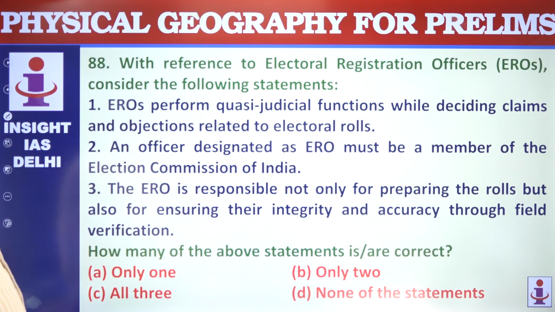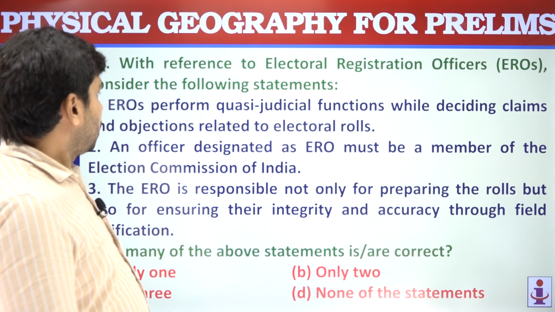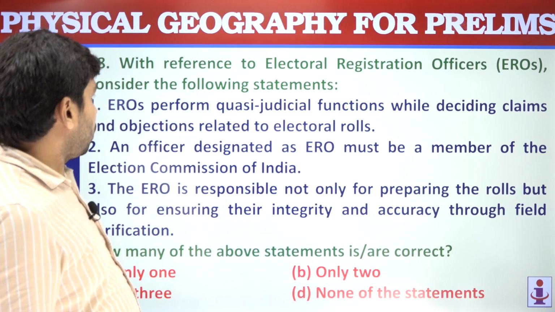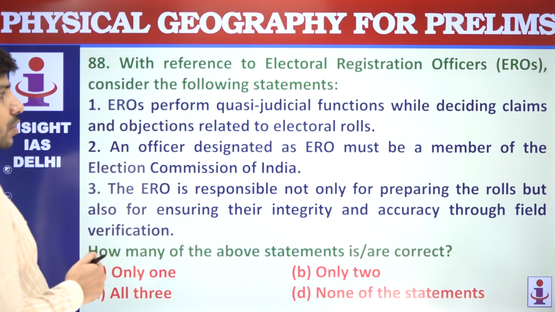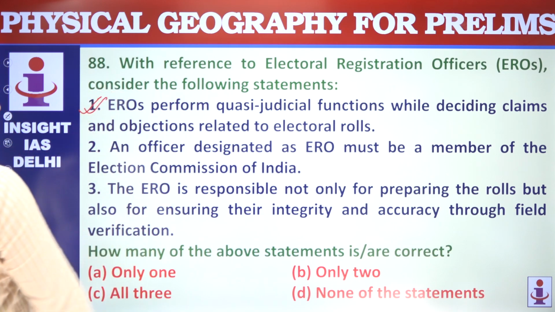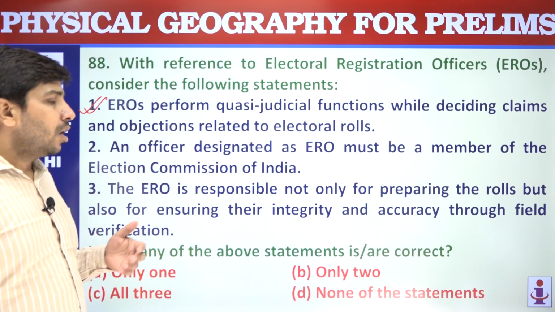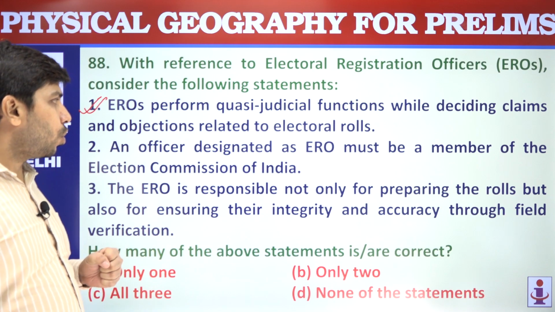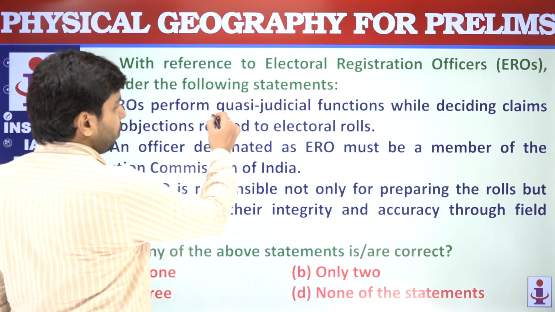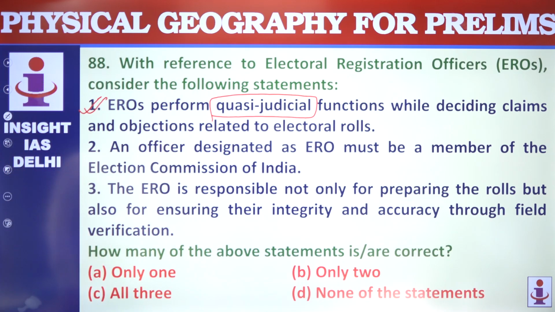Electoral registration officers. These are in news because of the ongoing issue of SIR going on in the state of Bihar. So EROs perform quasi-judicial functions. Yes, EROs, electoral registration officers, often hear appeals regarding why someone's name is not in the electoral roll. So they have some quasi-judicial functions. They have that kind of authority. An officer designated as ERO must be a member of election commission.